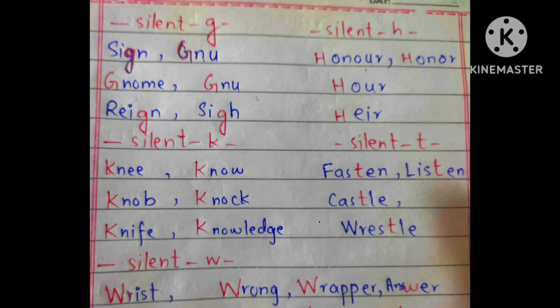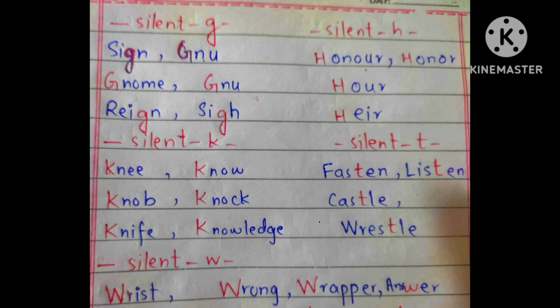And now we will see the words having silent G. For example, sign, gnome, gnaw, rain, sigh. And the words having silent H, for example, honor, hour, or heir.